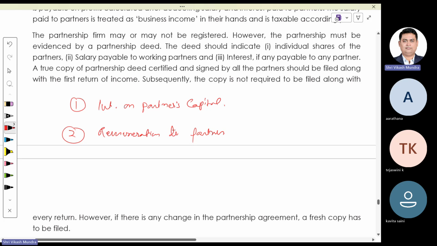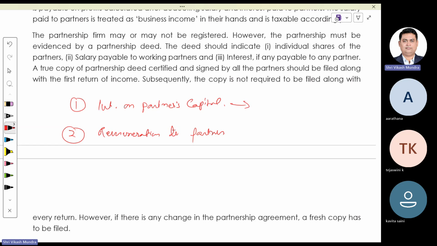To a certain extent, if a partnership firm is paying any interest on capital to their partners, then that firm is entitled to get a deduction on account of interest on partners' capital. The conditions and limitations are like this. Number one, the interest you are supposed to pay should be authorized by the partnership deed. That means it should be mentioned in the partnership deed that you are required to pay interest at this rate